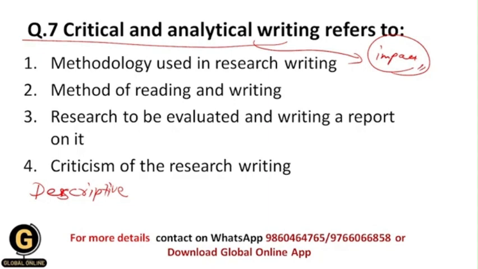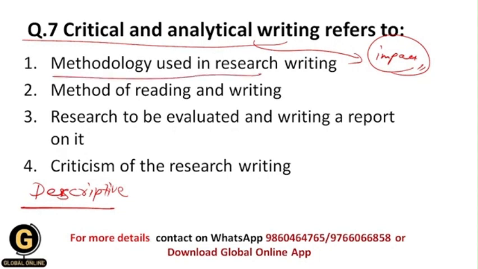All of you getting? So this is the most important thing, and that's why analytical or critical writing basically focuses upon the meaning of everything in the whole research process, and descriptive writing basically describes when, how, what. These things are described by descriptive writing, but analytical writing focuses upon the importance of it. So let us see what options they have given us.